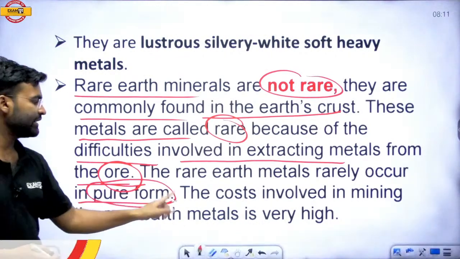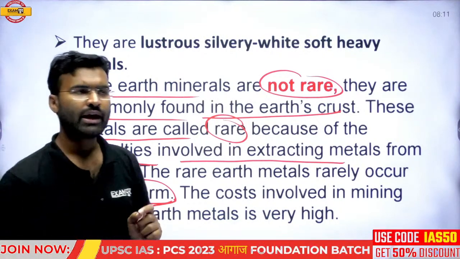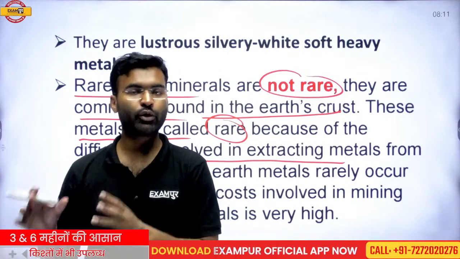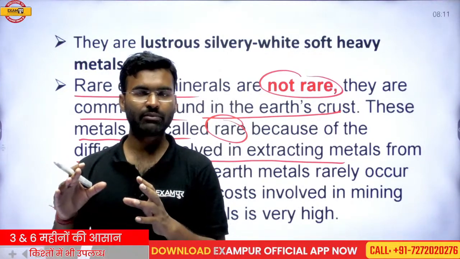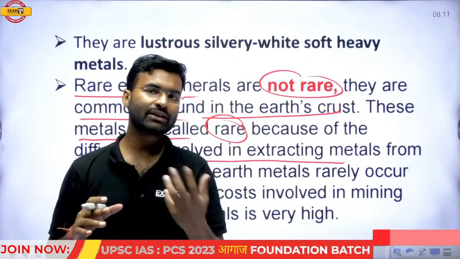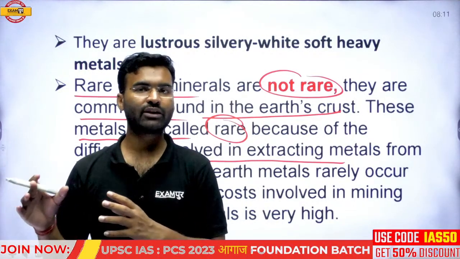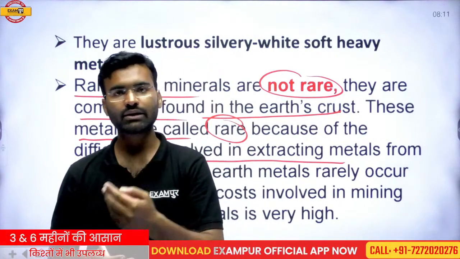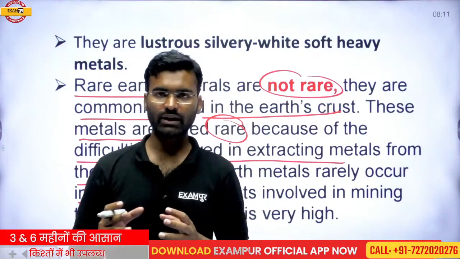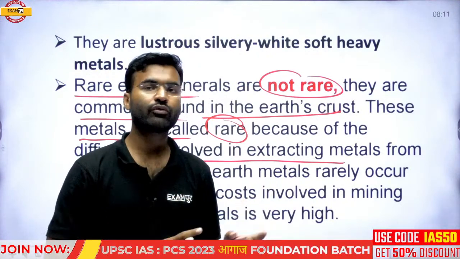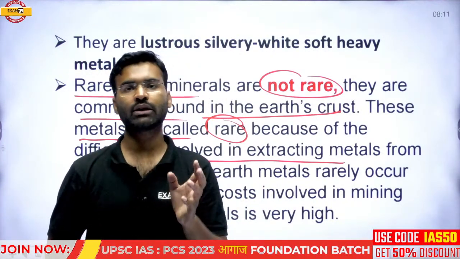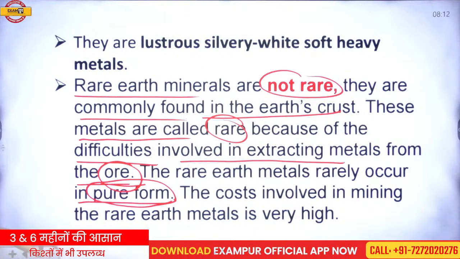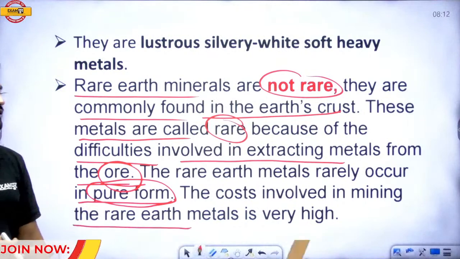Metals rarely occur in the pure form. Most metals are not found in the pure form. Almost all the metals are found in different ore forms, whether in the oxide form or other forms. Rare earth material is rare to find in the pure form, and this also applies to other metals as well. The cost involved in mining rare earth metal is very high.